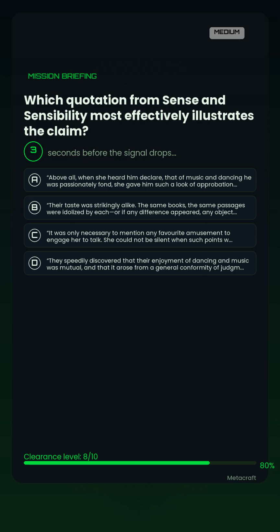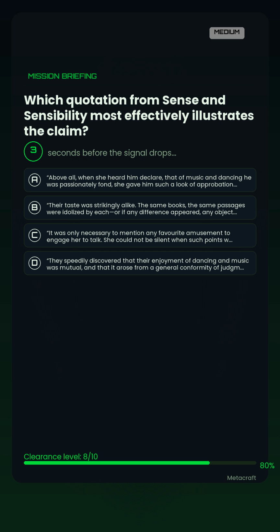The same books, the same passages were idolized by each, or if any difference appeared, any objection arose, it lasted no longer than till the force of her arguments and the brightness of her eyes could be displayed. Option C. It was only necessary to mention any favorite amusement to engage her to talk. She could not be silent when such points were introduced, and she had neither shyness nor reserve in their discussion.